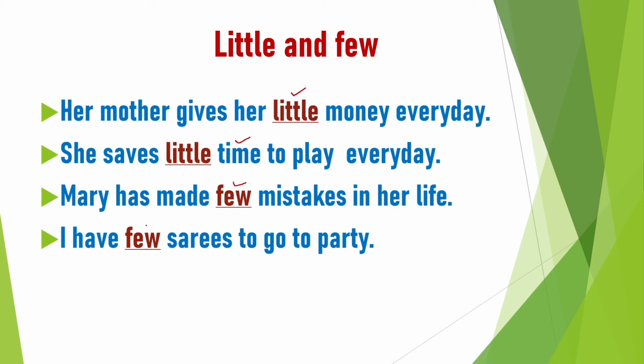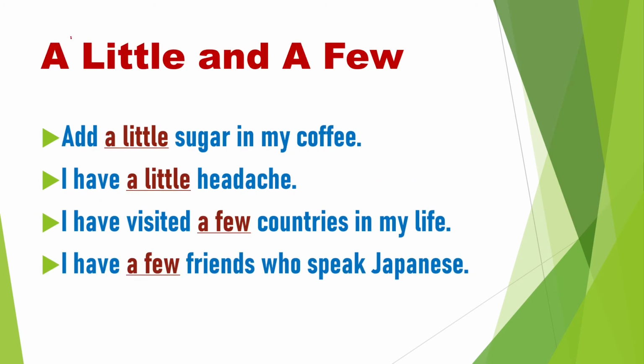Okay. Hardly any. A little and a few both are adjectives used before nouns. A little is used before uncountable noun, a few is used before countable noun. A little means what? Not much but some. A few means not many but some. Okay. Add a little sugar in my coffee. A little shows what? Some sugar. Add a little sugar means some sugar in my coffee, not much.